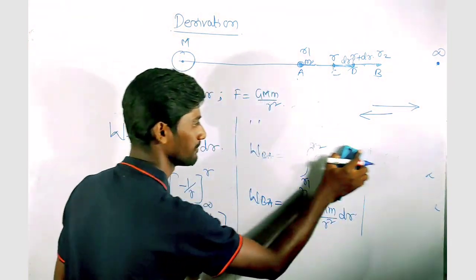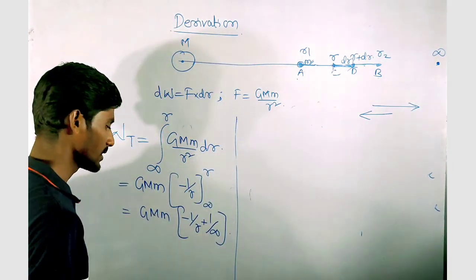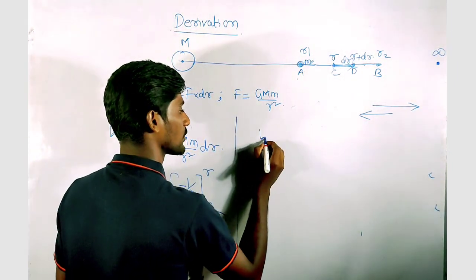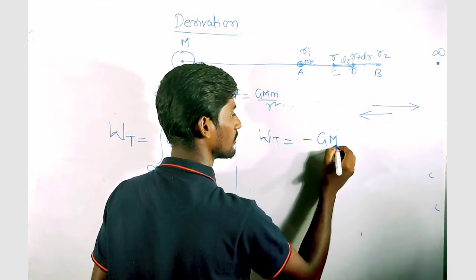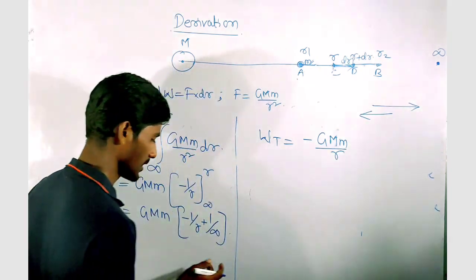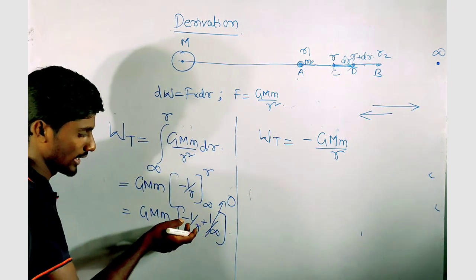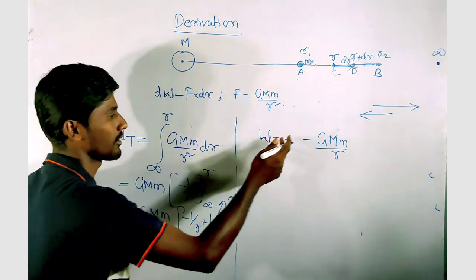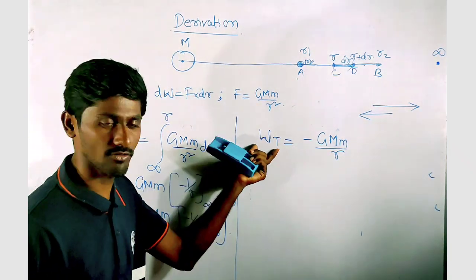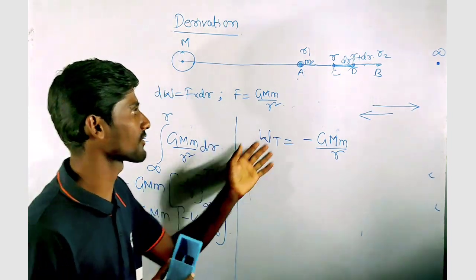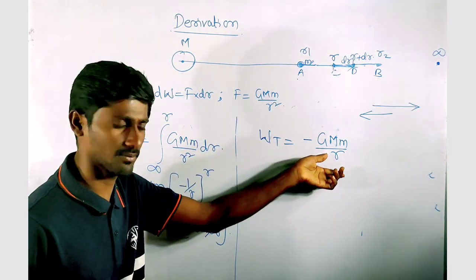So the total work done will be negative of G into capital M into small m by r, because 1 by infinity is 0, right? So we only end up with minus 1 by r. So then it will be minus G capital M small m by r. This is the total work done by the external force to bring the particle from infinity to some point which is at a distance of r.